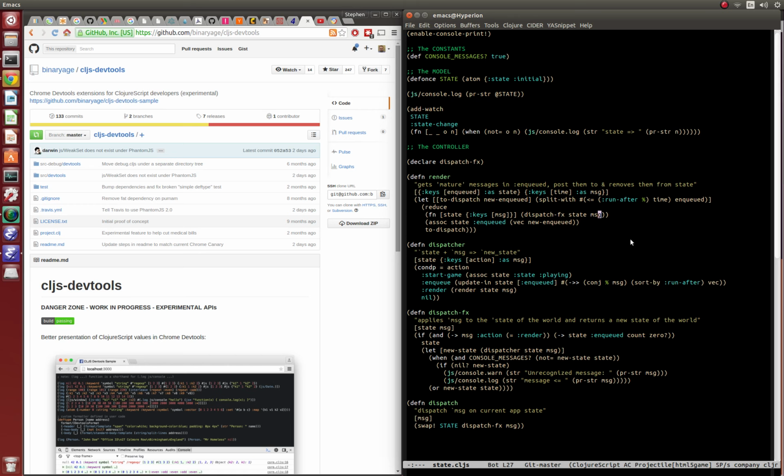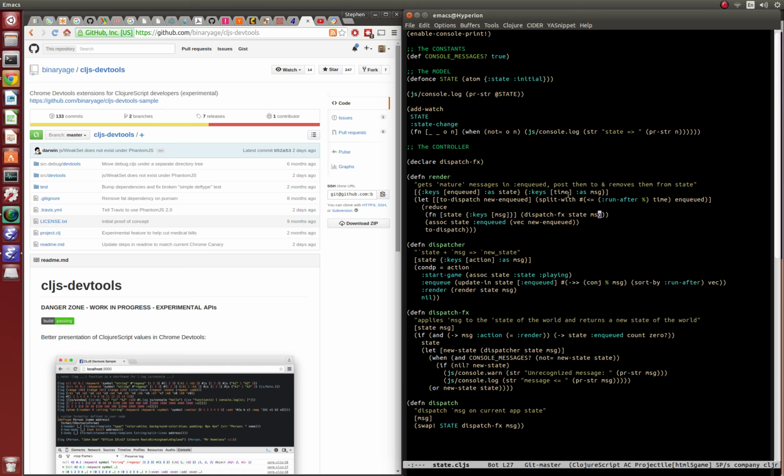Whether it will actually preserve order if you sort using values where everybody has the same run-after value, we'll figure it out if it's an issue. I don't think there's any place in this program currently where that is an issue, but something to keep in mind. And so that's basically it. We have a system that lets you enqueue messages to be run in the future, which is pretty cool.